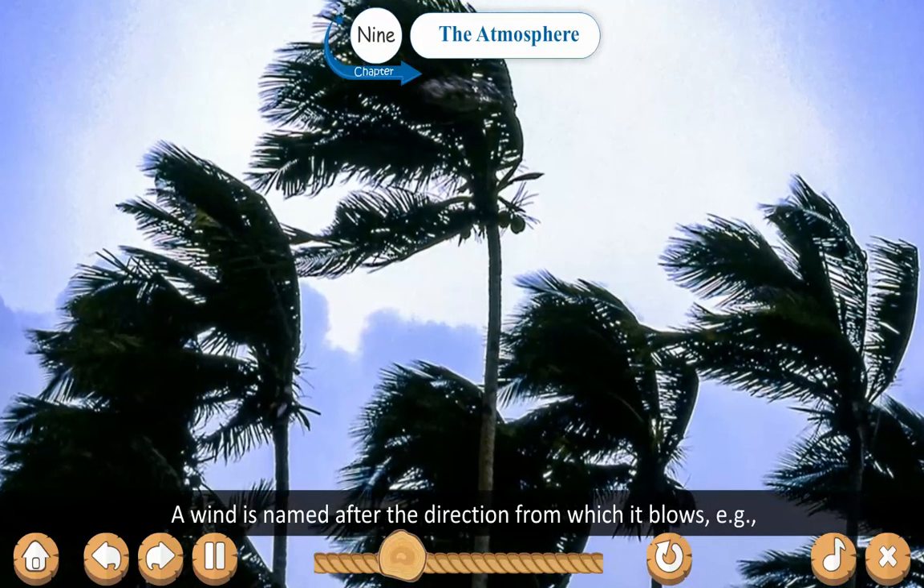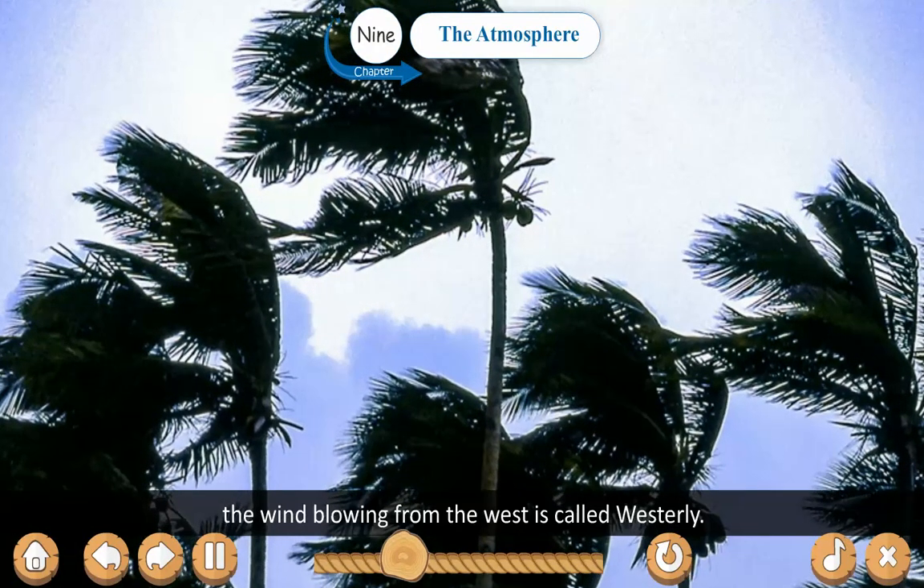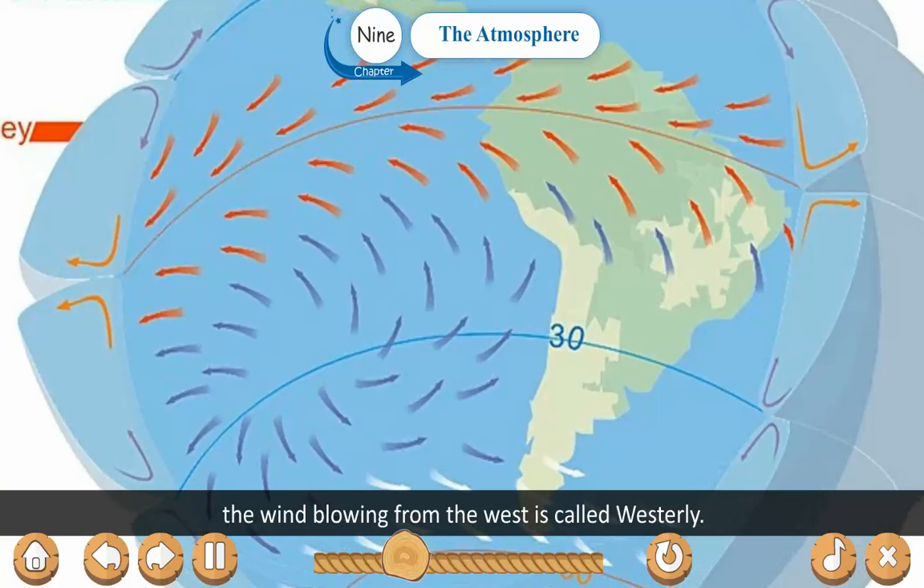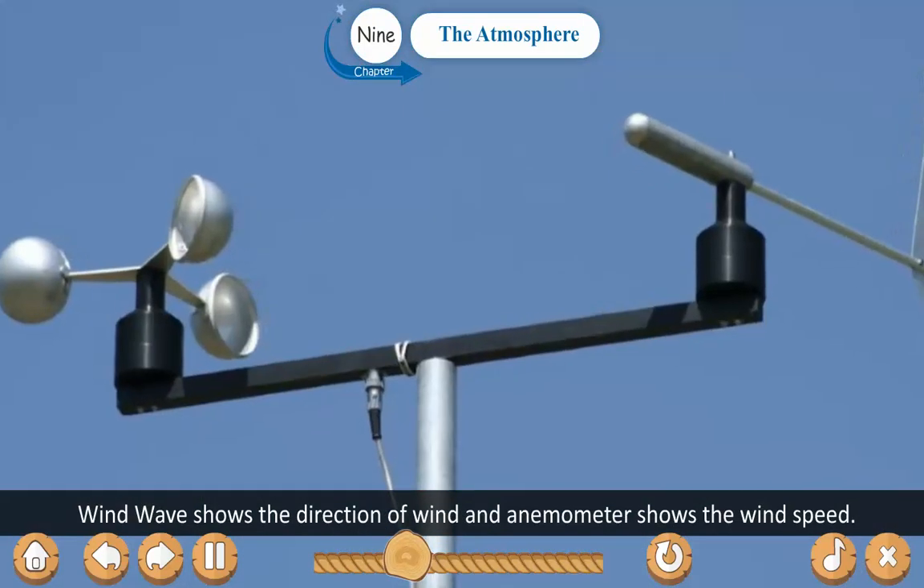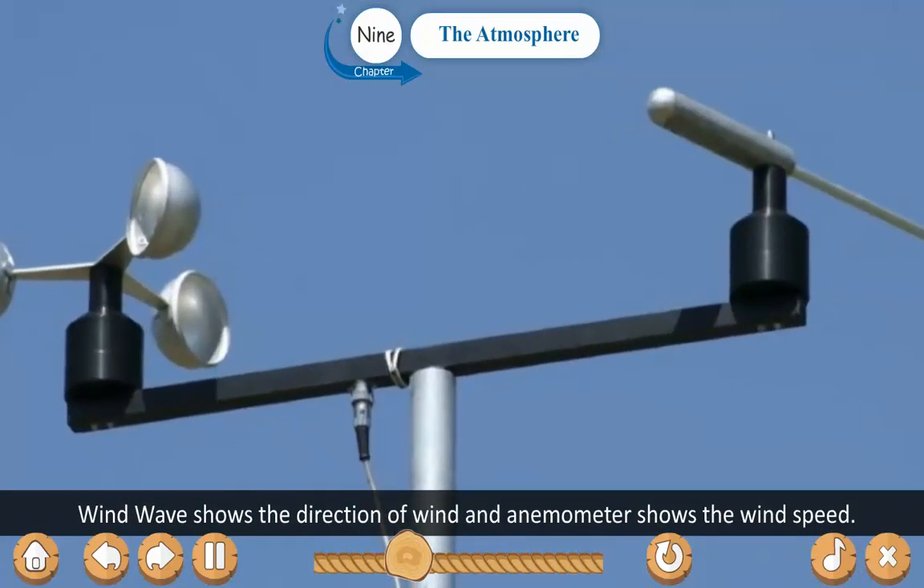A wind is named after the direction from which it blows. The wind blowing from the west is called westerly. A wind vane shows the direction of wind. An anemometer shows the wind speed.